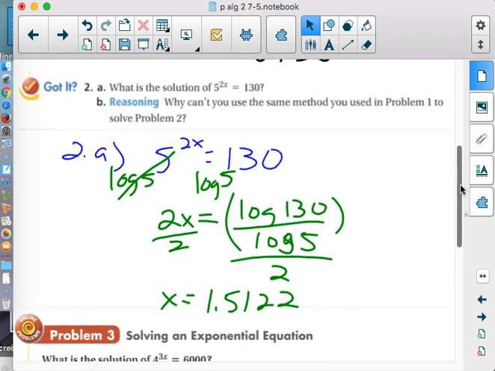So B said, why couldn't we do the same thing we did in problem 1 to problem 2? Tell your partner, why couldn't we do the same thing we did in problem 1 for problem 2?